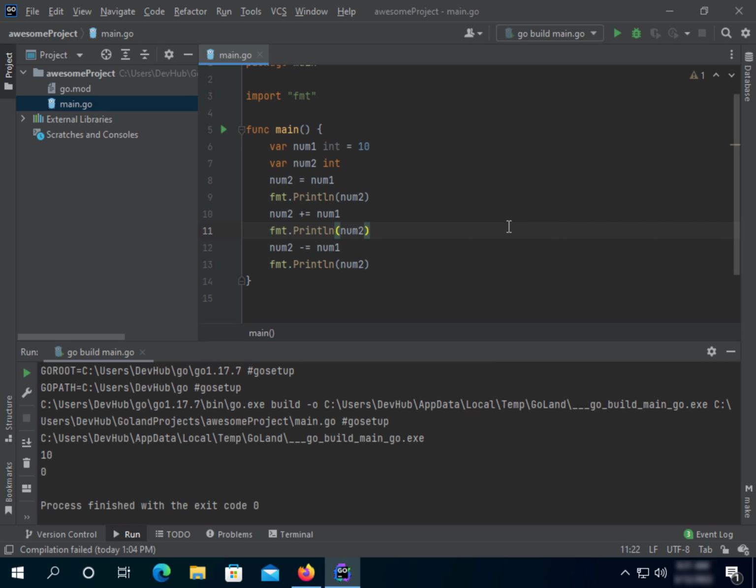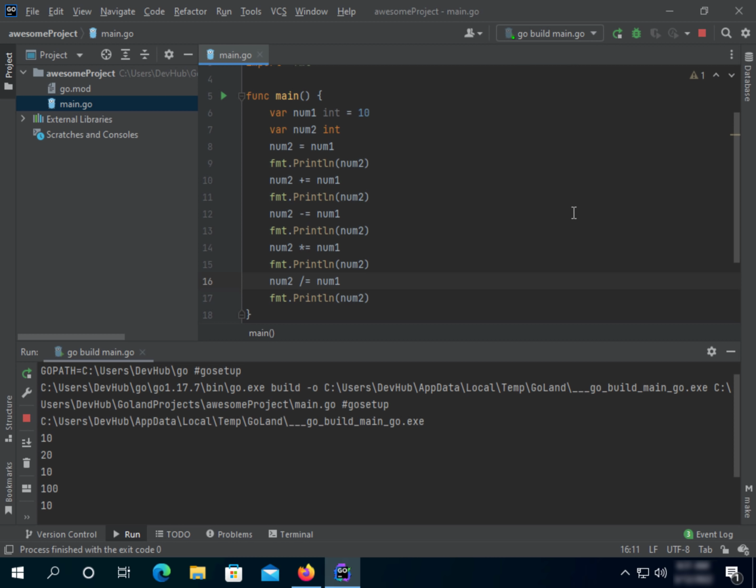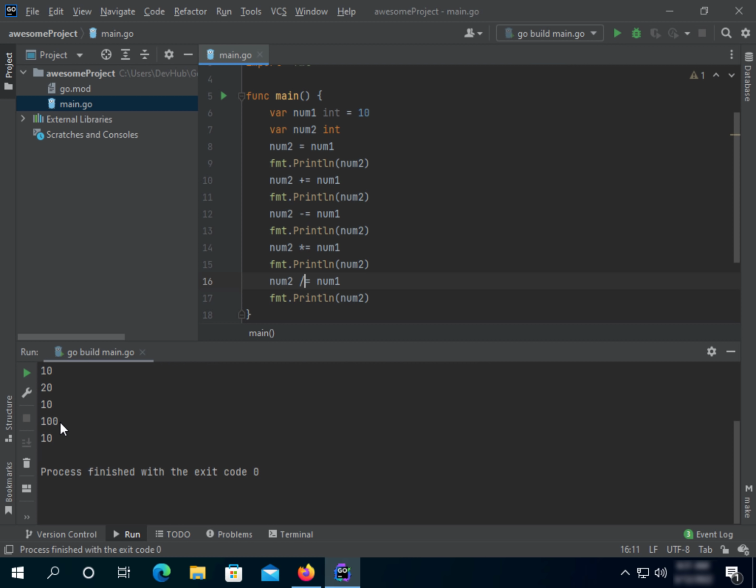Right now let's do the same thing again, copy, and let's add 2. For this one let's use multiply. Hold on, in this one we're going to use divide, and when we run our app, you can see here it multiplied 10 by 10, so it's 100, and it divided by itself.